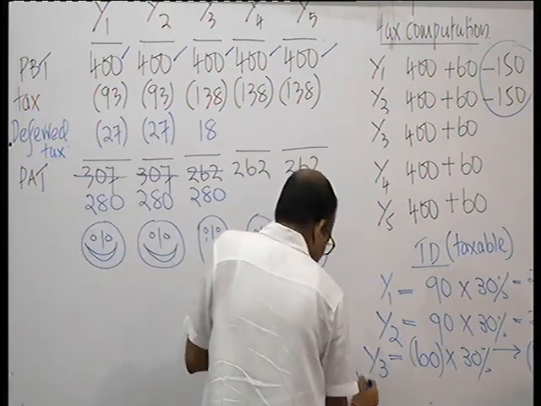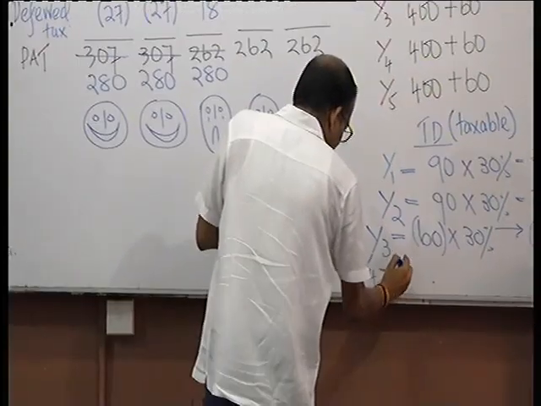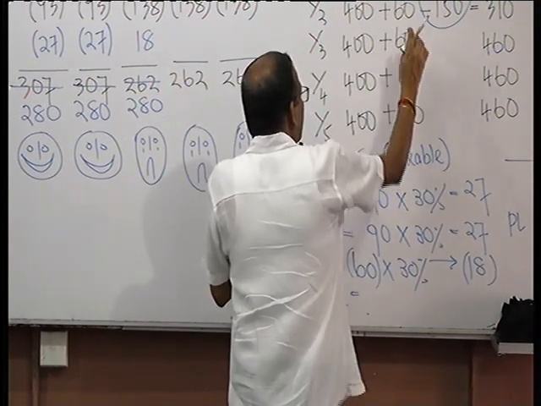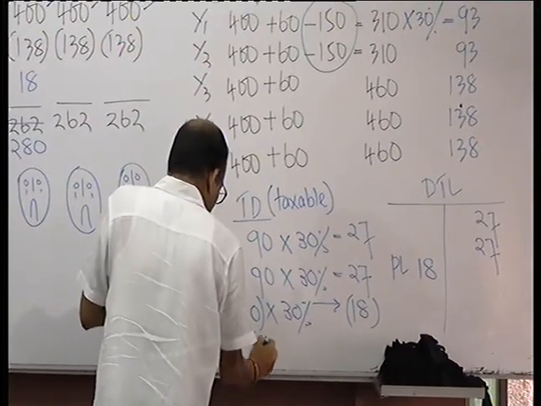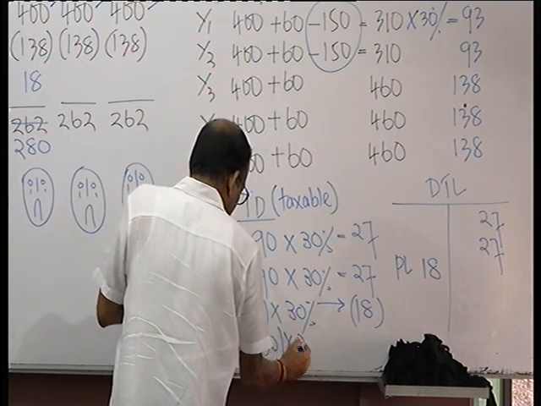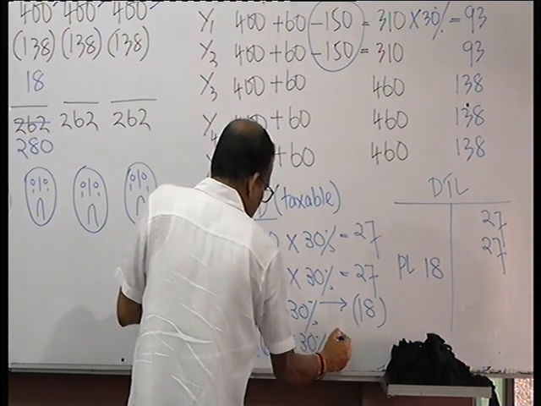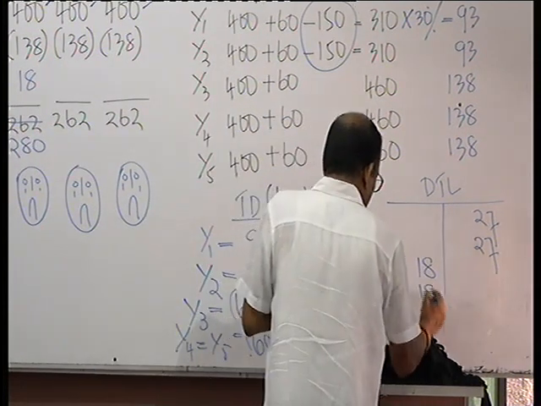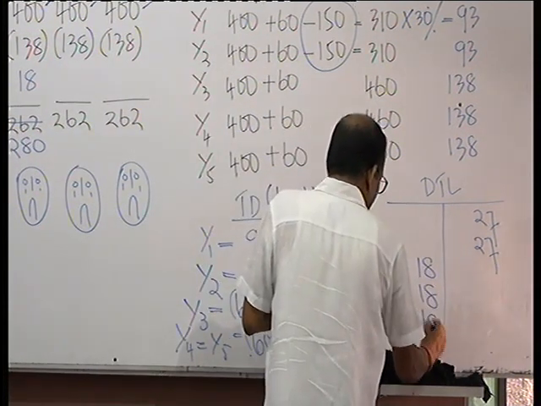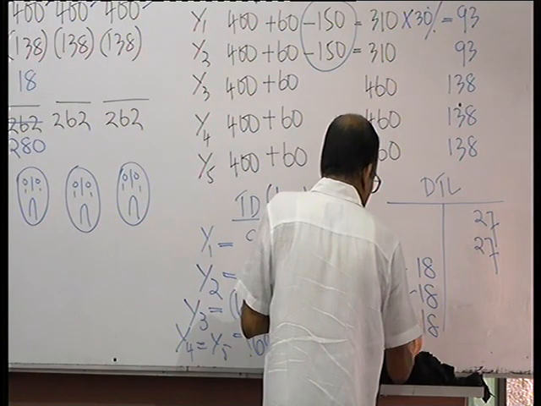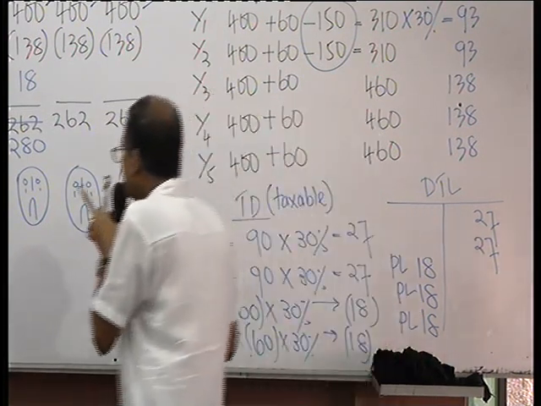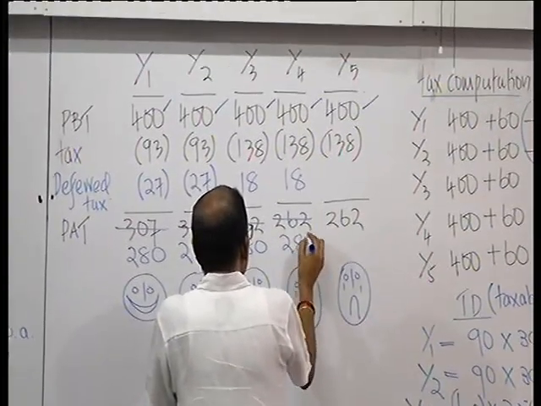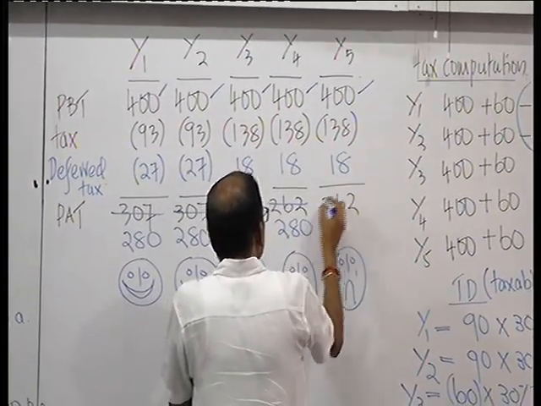Year 4 and year 5 both are the same as this. Only add back, so reversal at 30%, 18. So 18 in the fourth year and 18 in the fifth year. Give credit to P&L in the fourth year, so then the profit is 280. Give credit to the P&L in the fifth year, the profit is 280.